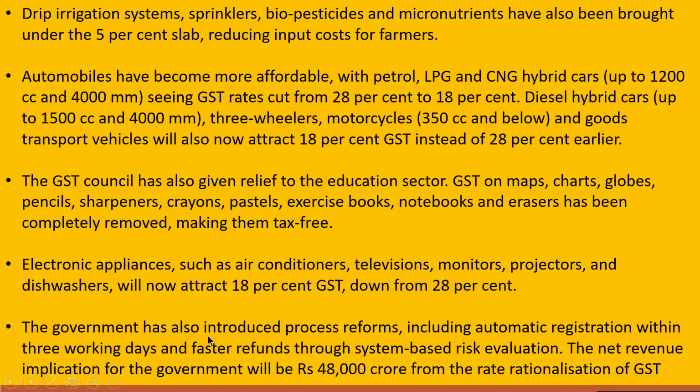The government has also introduced process reforms, including automatic registration within 3 working days and faster refunds through system-based risk evaluation. The net revenue implication for the government will be rupees 48,000 crore from the rate rationalization of GST.